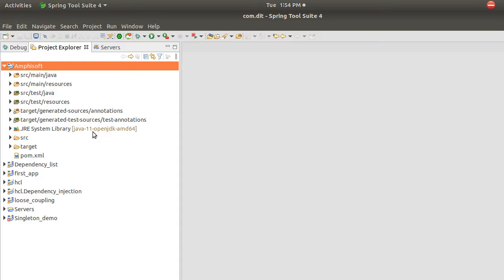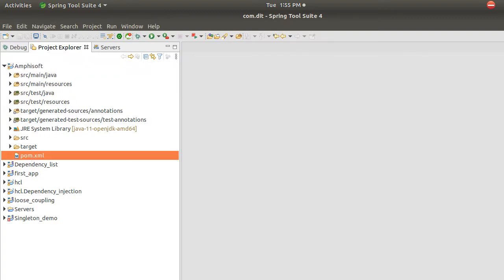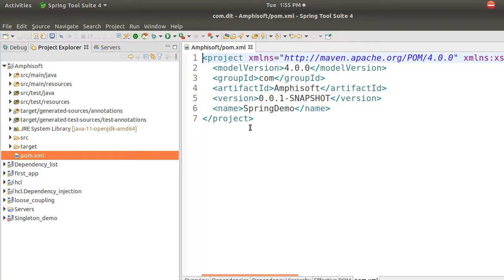Next step is you want to add the dependencies, right? Because if I want to make this project a Spring project, I should have the dependencies. Where the dependencies will go generally in a Maven project is inside this pom.xml. So go to pom.xml. Okay, there is name, right? This is the name of the project we created. Okay, it is already present. Now I want to add the dependencies. I don't know where the dependencies are, right? Maven should identify the dependencies and download them. For that I have to configure it in pom.xml.